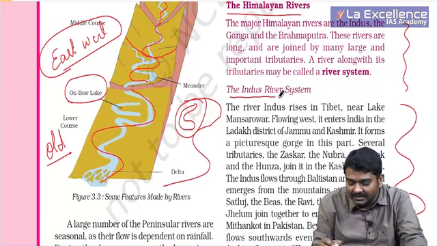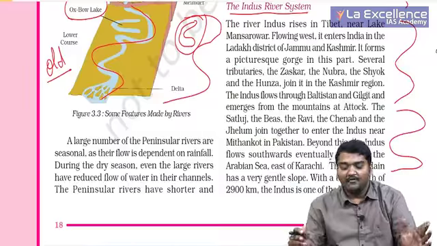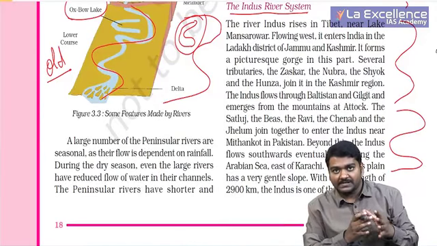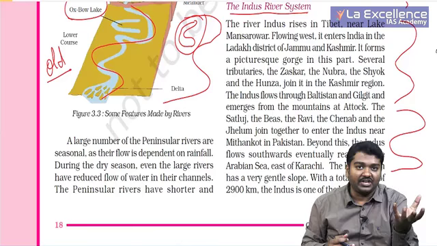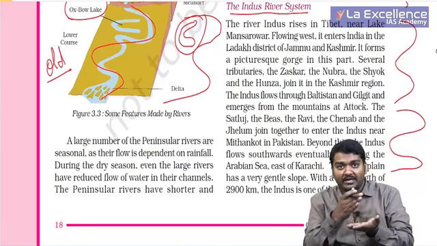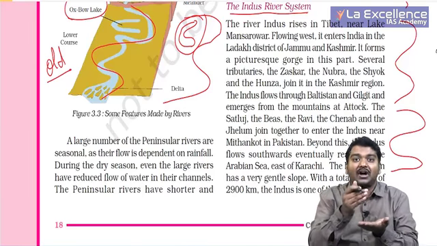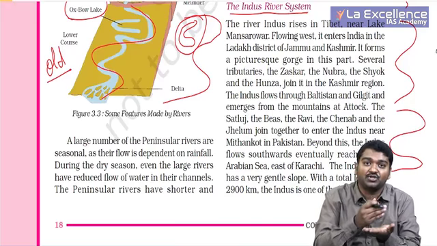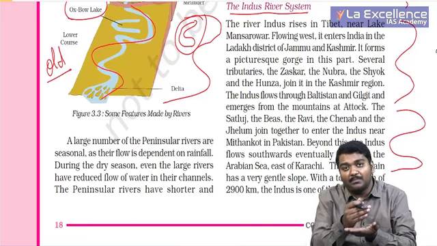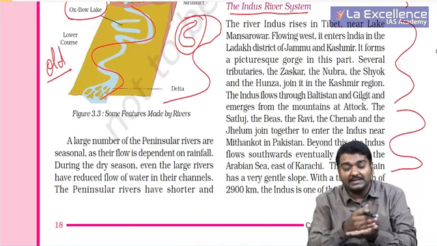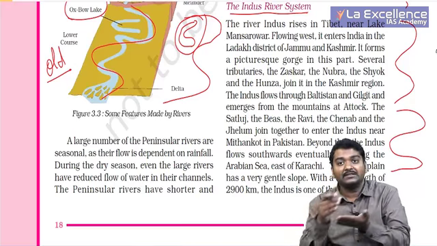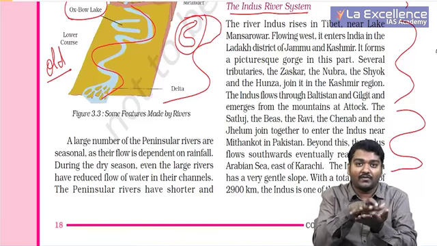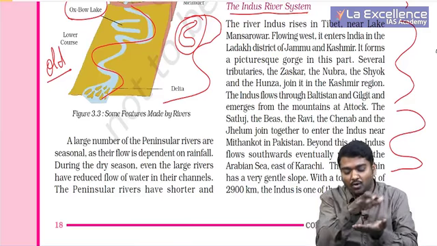First, let us take the Indus River system. Whenever we study any river system, the first important thing we need to observe is where it originates. The second important thing is which tributaries come and join these rivers. The third important thing is which area it goes and reaches, that is, the ultimate mouth of the river where it joins the ocean.